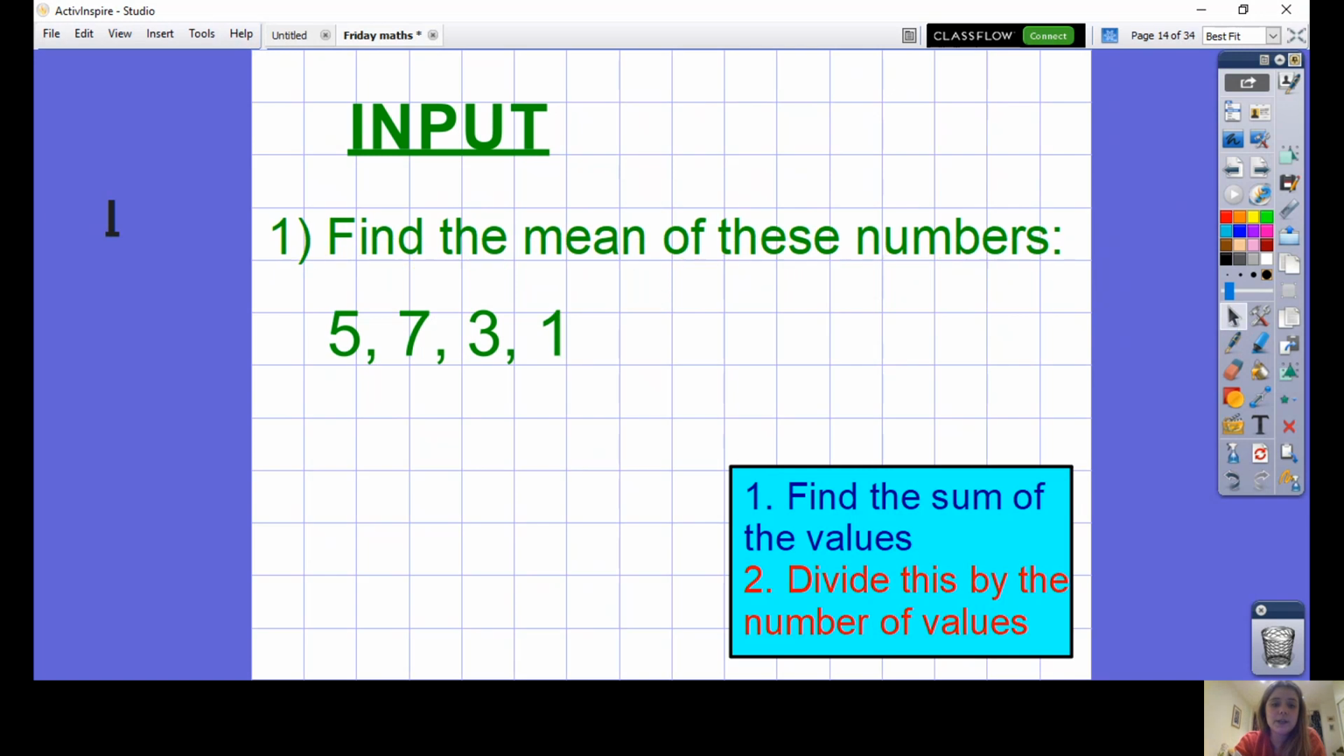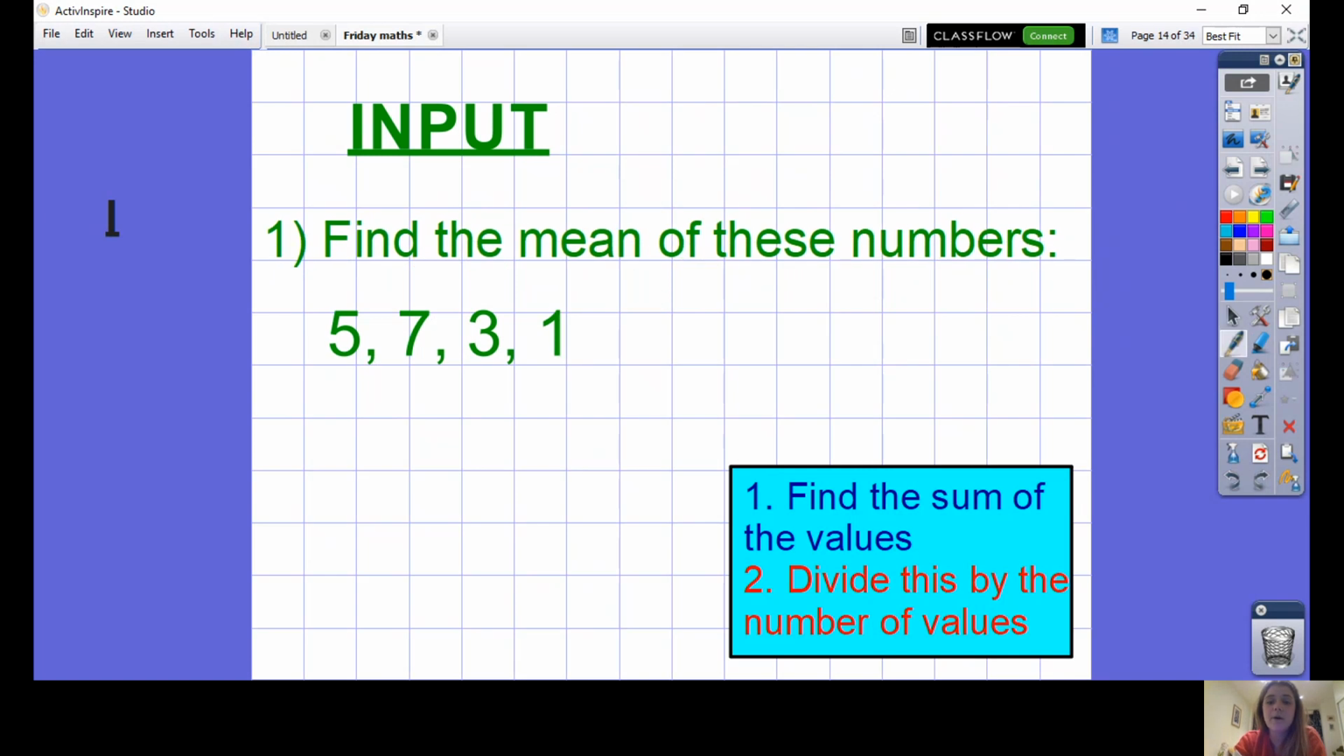The first practice question that you're going to do is to find the mean of these numbers. Remember, first find the sum of the values, then divide it by however many values there are. Please pause the video now and have a go at finding the mean of these 4 numbers. Okay, so we're going to go through the answer. Please make sure you've done this on your piece of paper before we go through them.